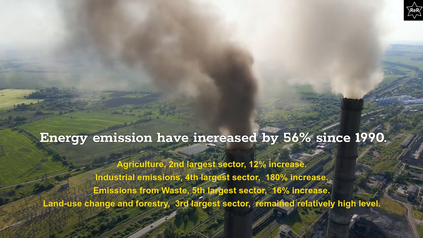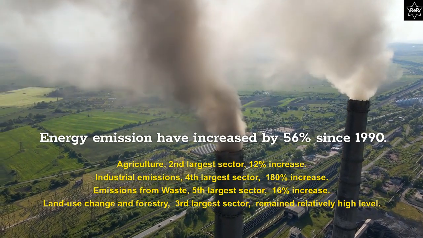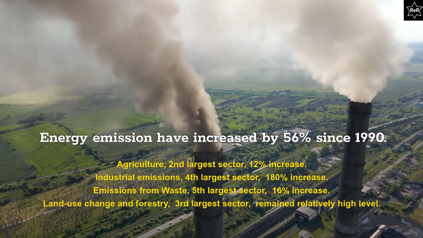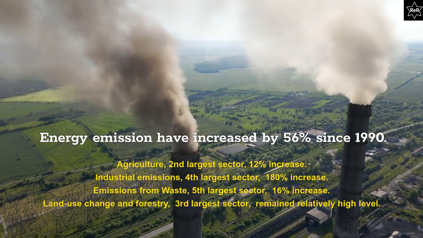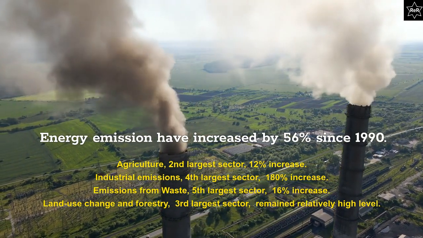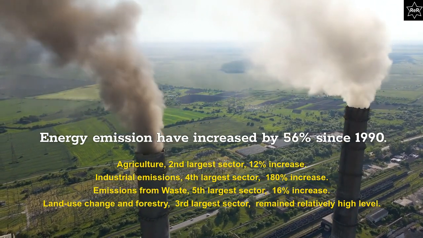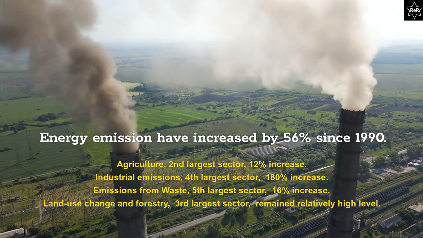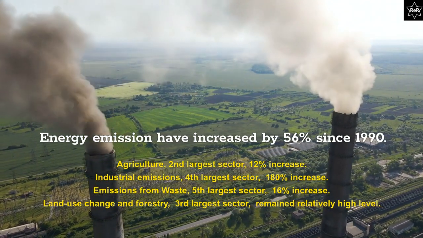Energy emissions have increased by 56% since 1990. Agriculture, the second largest sector, has seen a 12% increase. The fourth largest sector, industrial emissions, has seen a 180% increase. The fifth largest sector, waste, has seen an increase of 16%. Emissions from land use change and forestry, which form the third largest sector, have varied over the years and remained at a relatively high level.